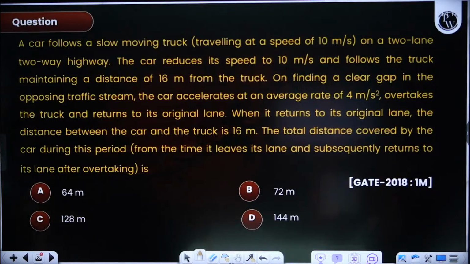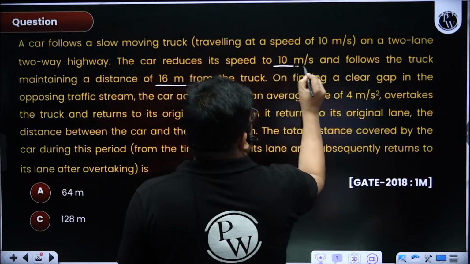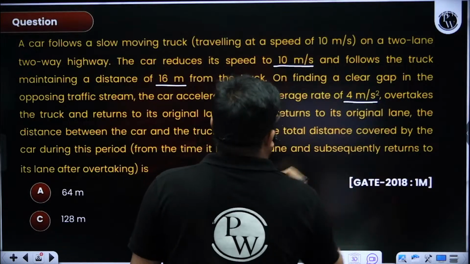A car follows a slow moving truck traveling at a speed of 10 on a 2-lane, 2-way highway. The car reduces its speed to 10 and follows the truck, maintaining a distance of 16, and on finding a clear gap in the opposite stream, the car accelerates at an average rate of 4. So the spacing is given 16, speed is given 10, acceleration is given 4.